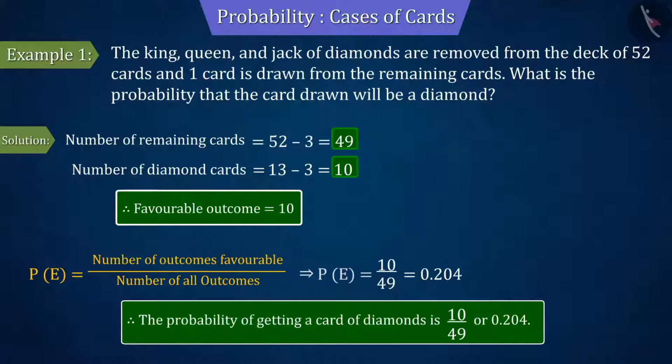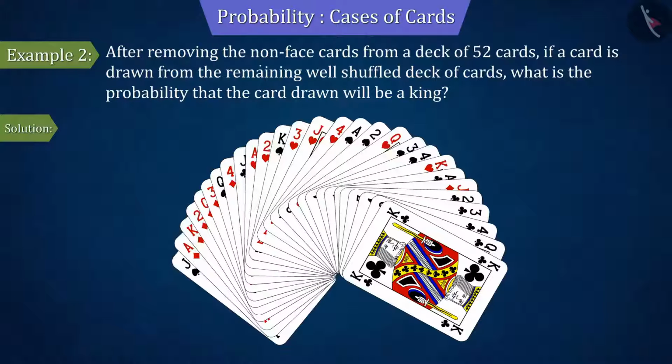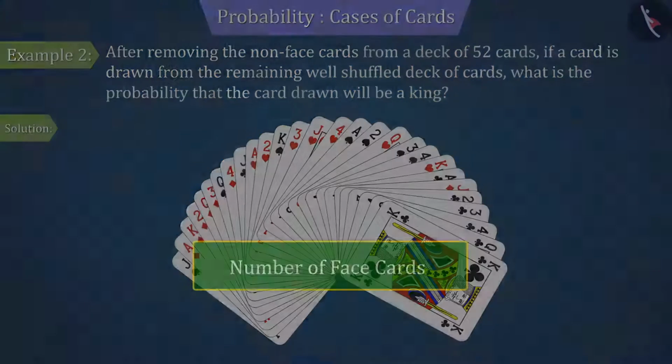Let's discuss another example. After removing the non-face cards from a deck of 52 cards, if a card is drawn from the remaining well-shuffled deck of cards, what is the probability that the card drawn will be a king? Let's see. According to the given information, to know this, it is important to know the number of face cards after removing all the non-face cards.